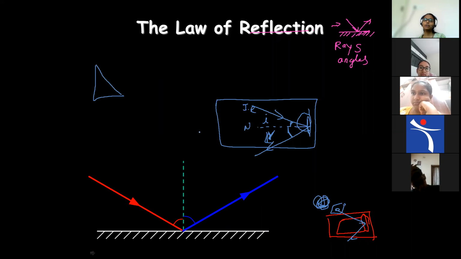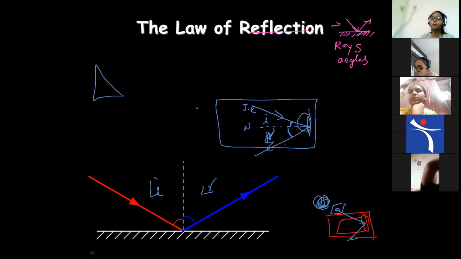If you do this activity, you will always find that the angle of incidence equals the angle of reflection. That proves the second law of reflection. And you can observe that everything lies in the sheet only: in the paper, the incident ray is there, the reflected ray is there, the normal is there, and the point of contact is also there. That proves the first law.